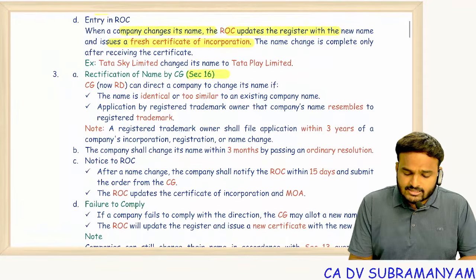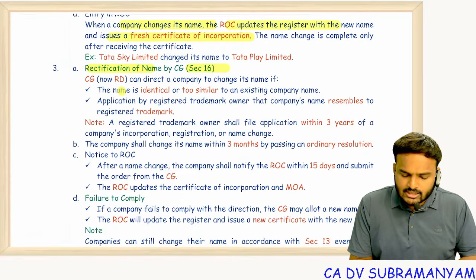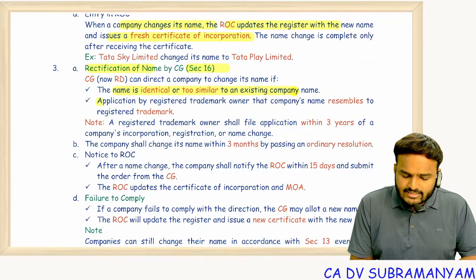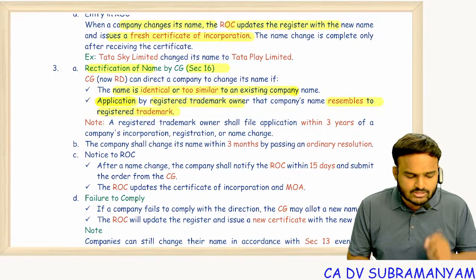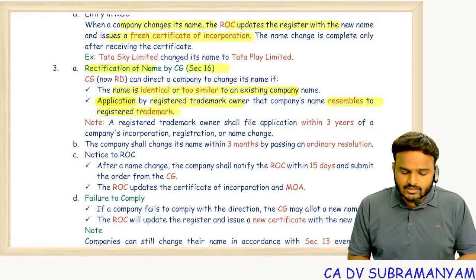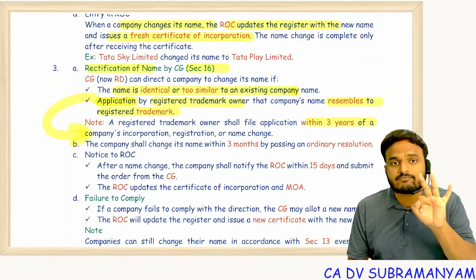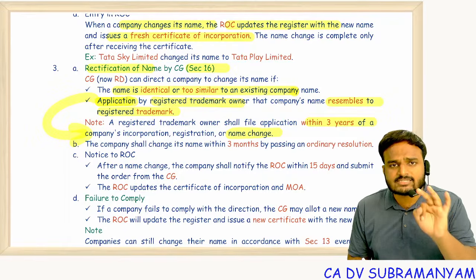Section 16 is about rectification of name. Rectification of name arises in two cases. One is your name is similar or identical to an existing company name, or when there is an application by a registered trademark owner that the company name resembles the registered trademark, and this owner of the registered trademark should file an application with CG within how many years of company incorporation? 3 years of company incorporation, or 3 years of change of name by the existing company.